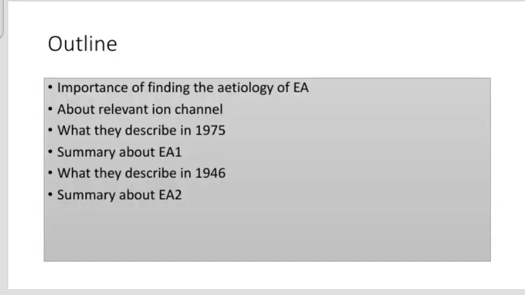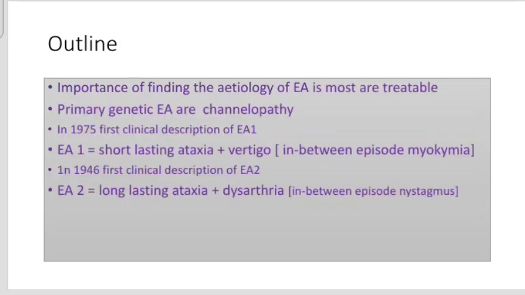At the beginning I put six subheadings as an outline. Now at the end I'd like to summarize under these subheadings. The first one is the importance of finding the etiology of episodic ataxia, because most are treatable. And primary genetic episodic ataxias are channelopathies. EA1 is a potassium channelopathy, EA2 is a calcium channelopathy.